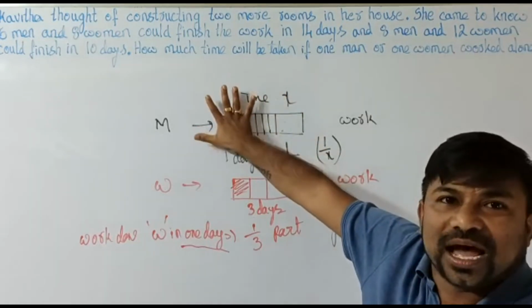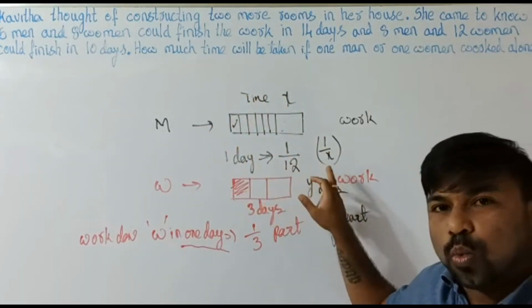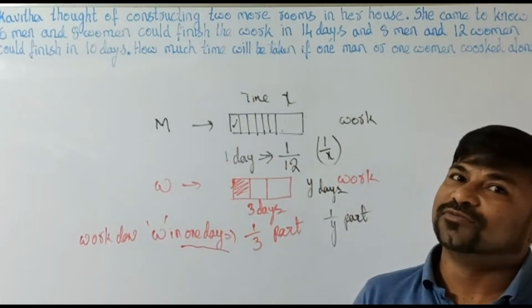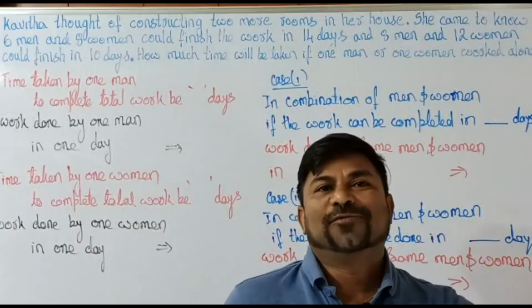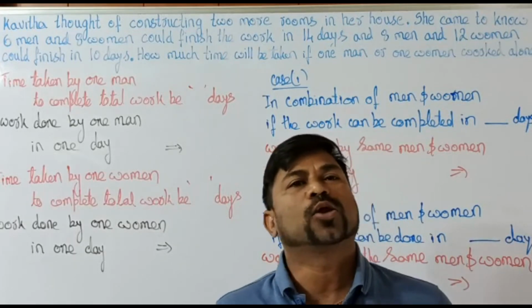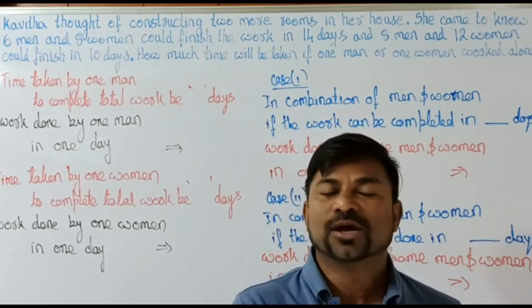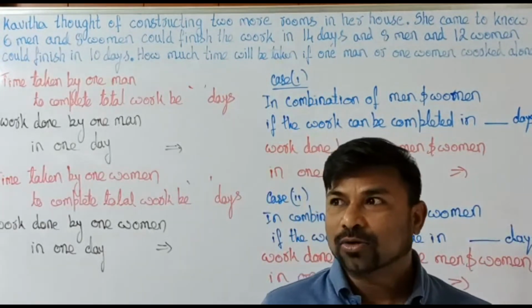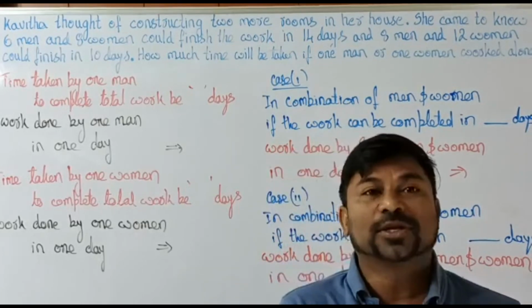The first one is time, the second one is work done in 1 day. Time and work: if you know the amount of work done by a man or a woman in 1 day, we can start working on any case. Okay, now the example I had given to you just now.